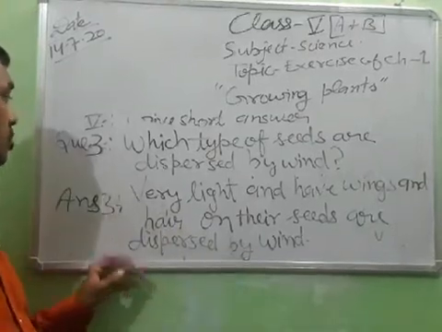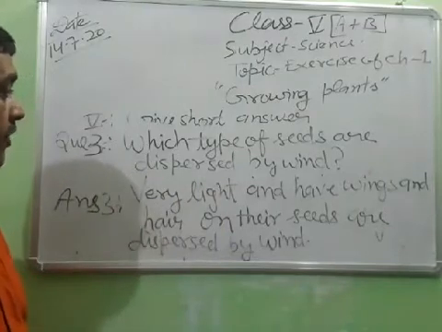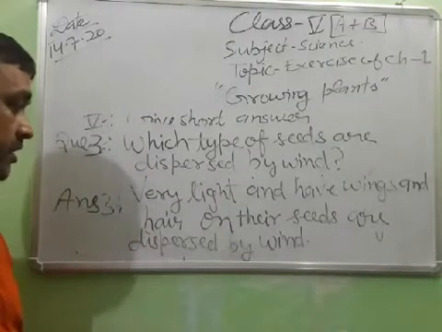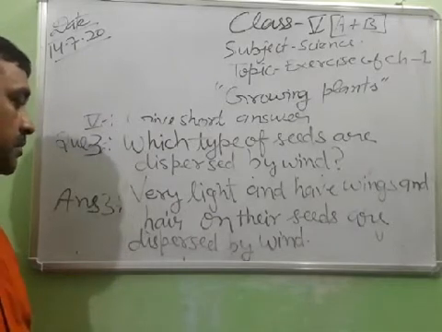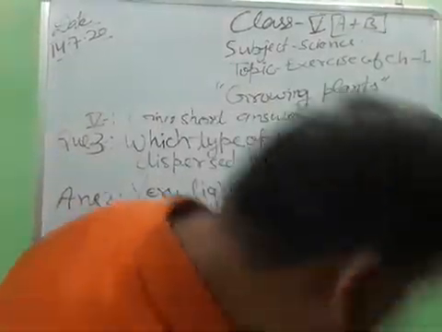Okay, write down question number 3. Which types of seeds are dispersed by wind? So very light and have wings, and hair on their seeds are dispersed by wind. Now the fourth question.